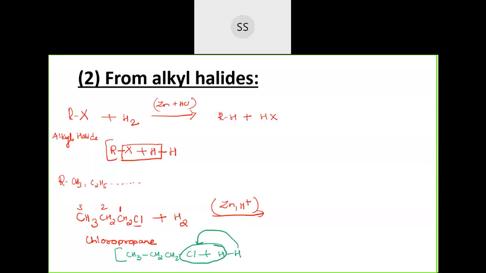Okay, so what is the compound now? Product formed will be CH3, CH2, and then one hydrogen you are adding here, no? So that is next to the carbon, so they will get one more hydrogen extra. So CH3, plus HCl will go out. Okay, so again propane is formed here as a product.